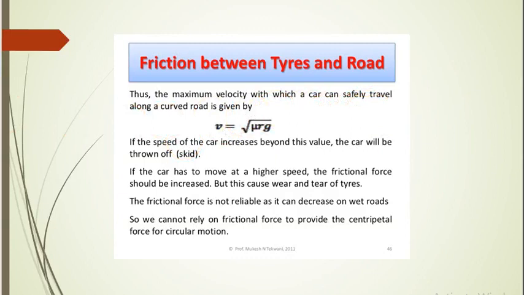There are a few conditions. If the speed of the car increases beyond this value, the car will be thrown off. If the car has to move at a higher speed, the frictional force should be increased, but this causes wear and tear of cars. The frictional force is not reliable as it can decrease on wet roads. So we cannot rely on frictional force to provide the centripetal force for circular motion.